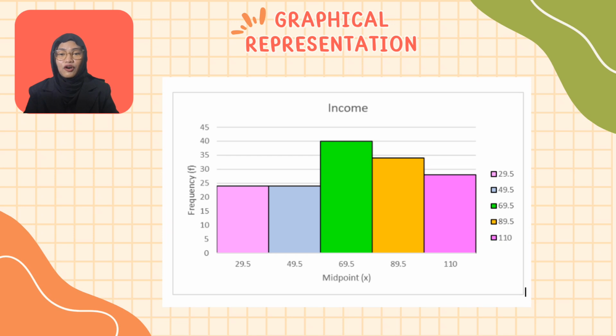The frequency and midpoint of each interval are crucial metrics derived from our data, the midpoint representing the average of the lower and upper limits of each class, positioned at 29.5, 49.5, 69.5, 89.5, and 110. Notably, the class interval 60 to 79 has the highest frequency, while the 100 to 120 interval has the highest midpoint.